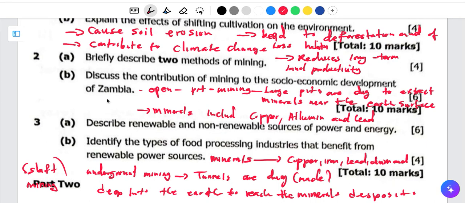Then when it comes to question B, it is saying discuss the contribution of mining to the socio-economic development of Zambia. It is 6 marks. The first one is that it provides employment opportunities.